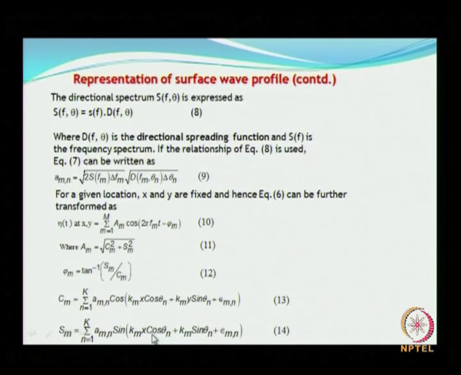Is that clear? So this is how you can describe the wave elevation at a given location, taking into account the directional aspects. Any doubts? Shall I proceed?